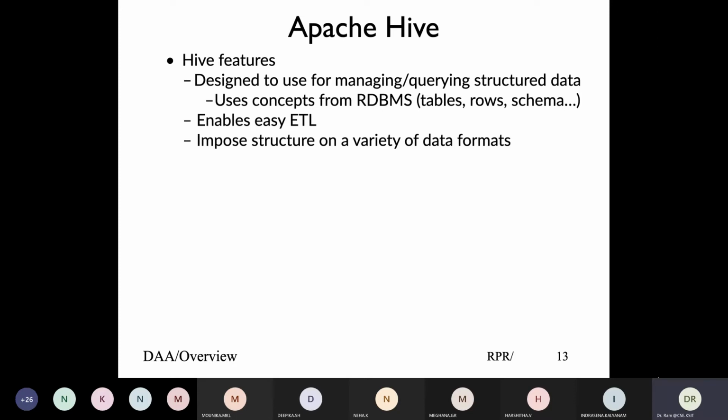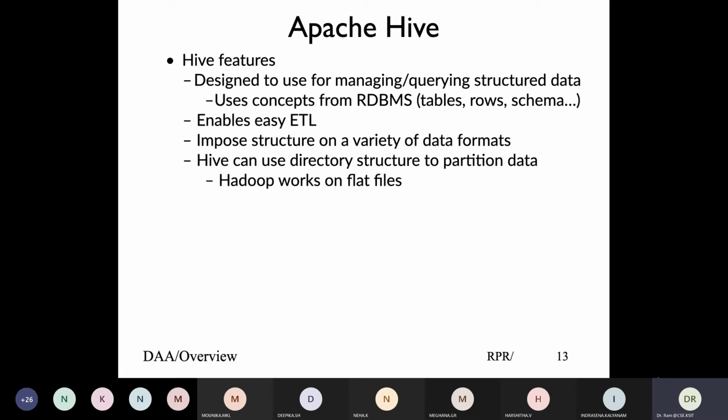So given a data format, you can define your own structure at processing time, and Hive uses a directory structure to partition data, whereas in databases you have tables and columns to define that. And as we have seen in all our file systems, Hadoop is basically flat files that follow a hierarchical directory structure.